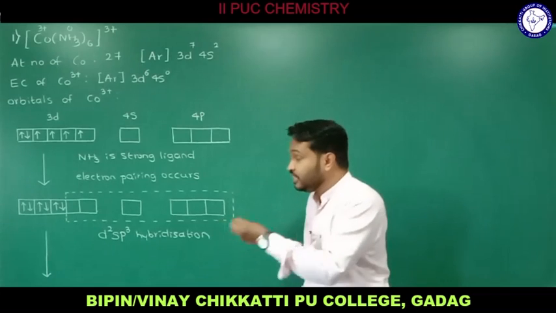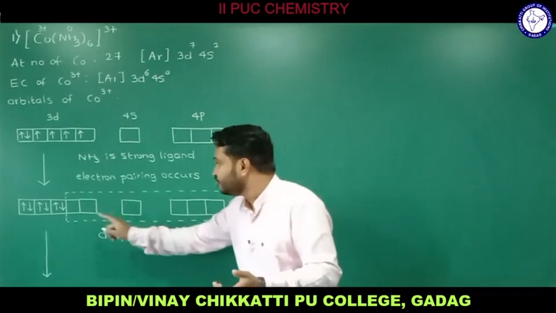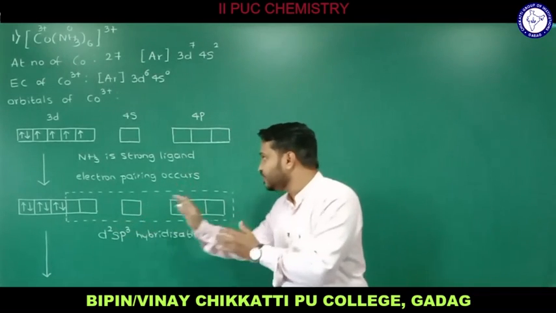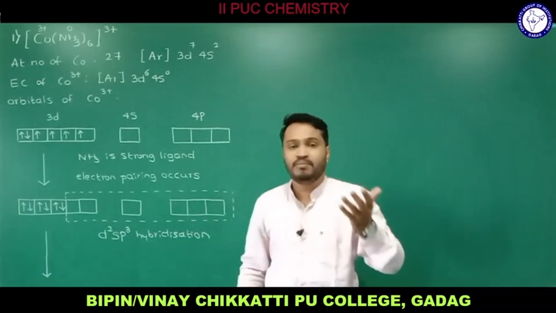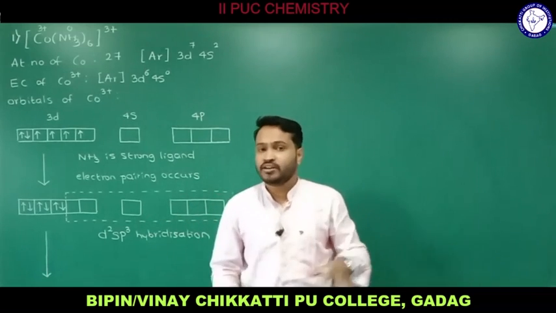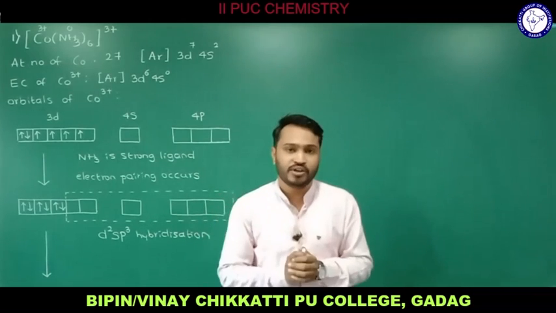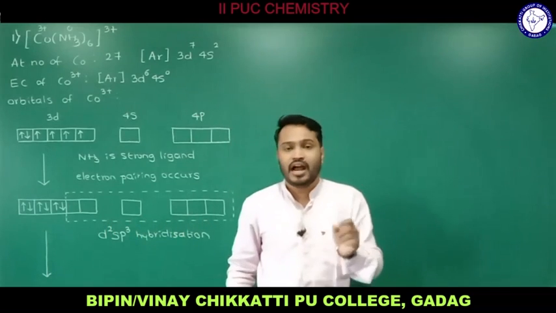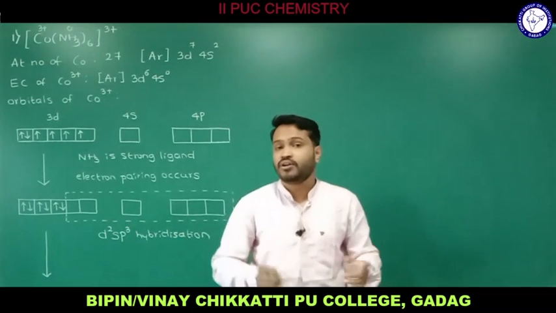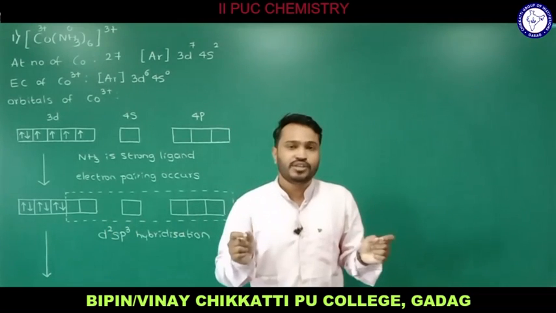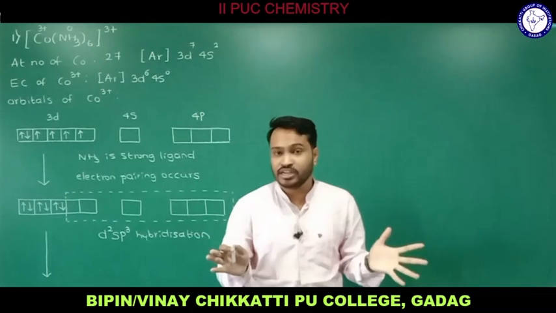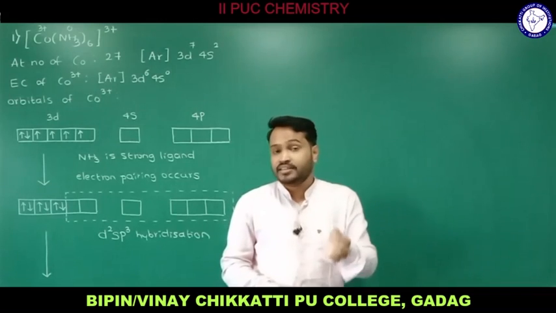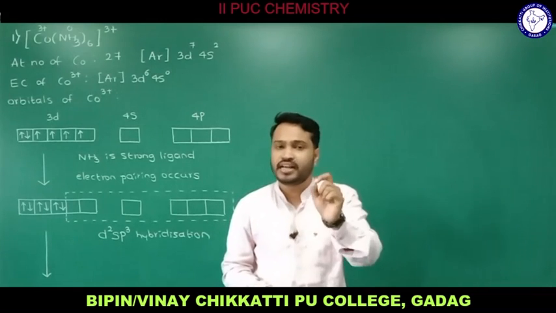The energies of these atomic orbitals are different. Energy of d is different, energy of s and p are different, and shape is also different. The s is spherical in shape, p is dumbbell, and d is double dumbbell in shape. So we have atomic orbitals of different energy and different shape. In that case there will be intermixing of these atomic orbitals and hybrid orbitals are formed, that we call hybridization. Intermixing of atomic orbitals of different energy to get hybrid orbitals of identical energy, we call it hybridization, and the new orbitals that are formed, we call hybrid orbitals.